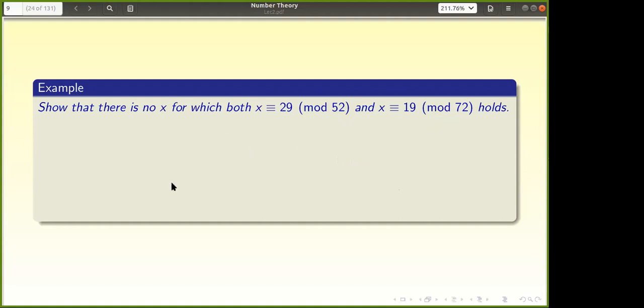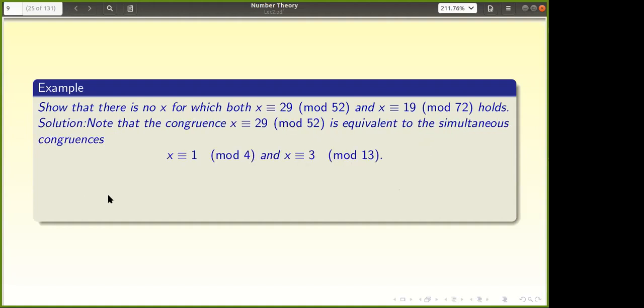And here you do not get a solution either. How do you show that? That is also easy. Take the first two congruences. X is congruent to 29 mod 52. That means 52 divides x minus 29. But 52 is equal to 4 into 13, right? So that means 4 also divides it. I'll write it here so that it will be easy.